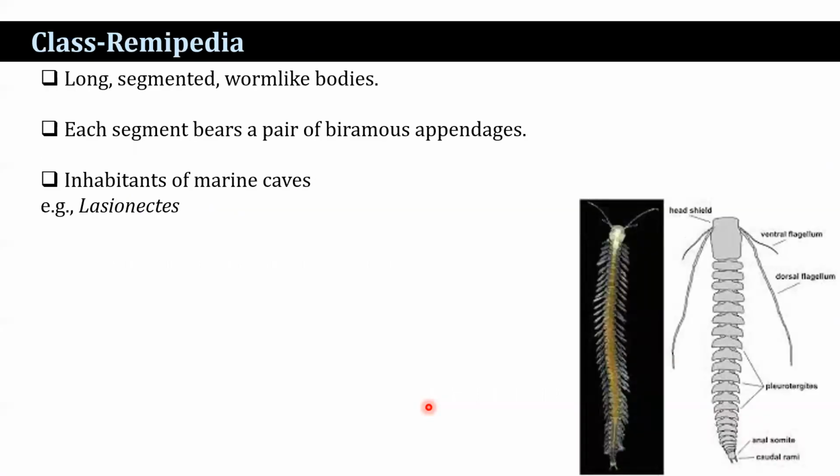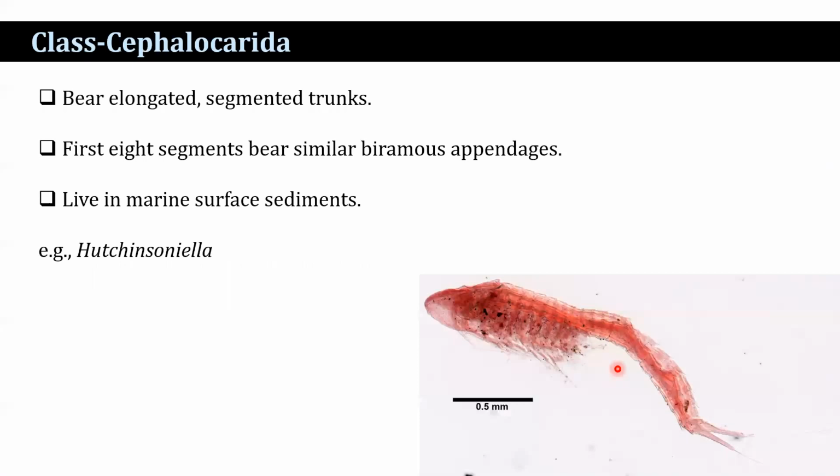And this subphylum is divided into so many classes. The class Remipedia: long segmented, worm-like bodies. Each segment bears a pair of biramous appendages. Inhabitants of marine caves. The common example is Lasionectes. Next class, Cephalocarida. Bear an elongated segmented trunk. First 8 segments bear similar biramous appendages.